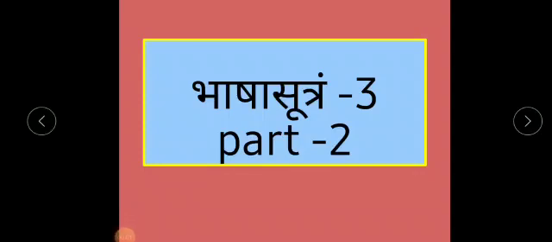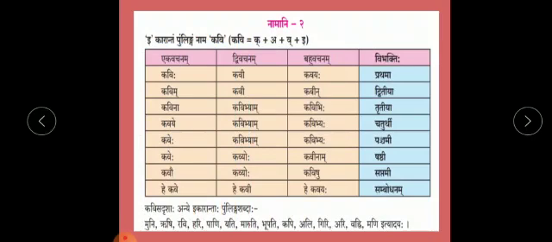Good morning, children. Let's see the second part of Bhasha Sutram 3. Namani. We all are familiar with the nouns, and here we will see the Ikaranta Namani. Ikaranta Pullinga Nama Kavi. This Kavi ends with Rasva E.